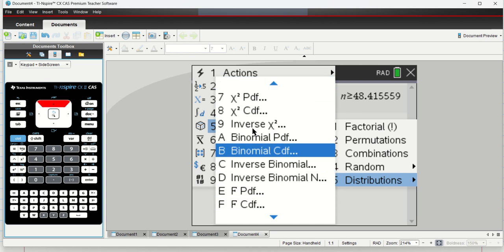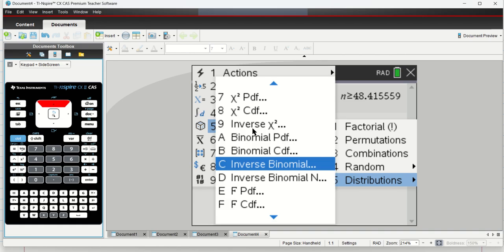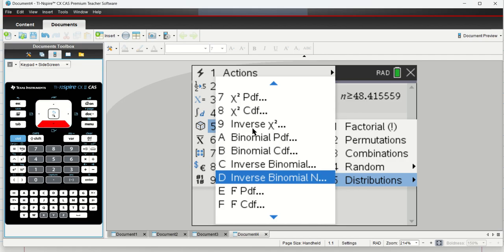And here we've got these two inverse binomials. The first one will tell you for what accumulation of x you need to get a certain distribution. And the second one, inverse binomial n, tells you how many trials you will need to do to get a certain distribution.